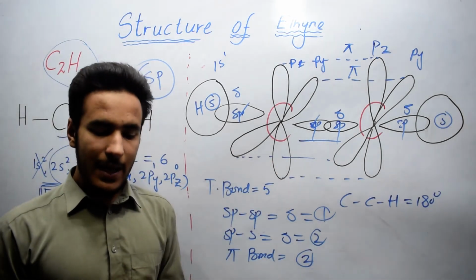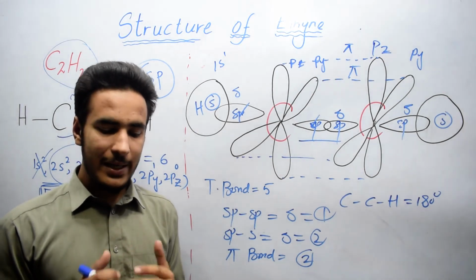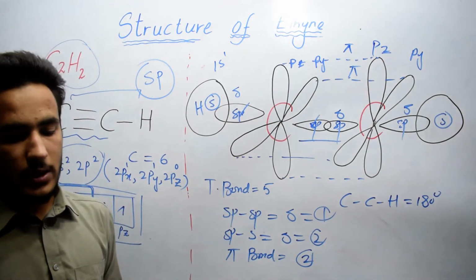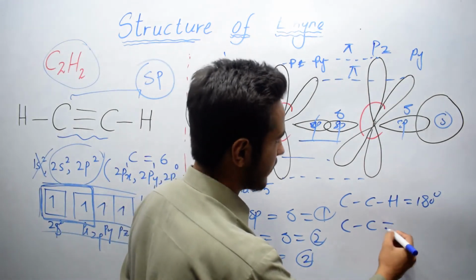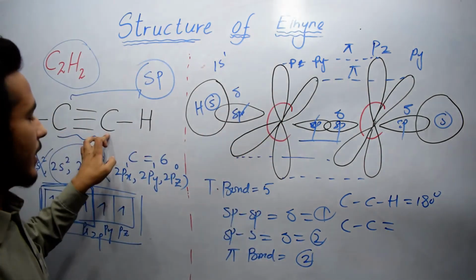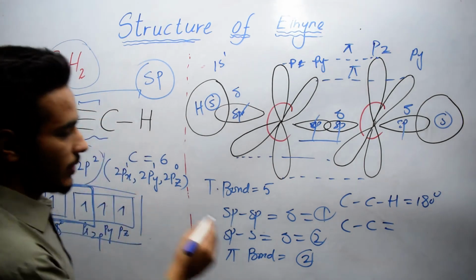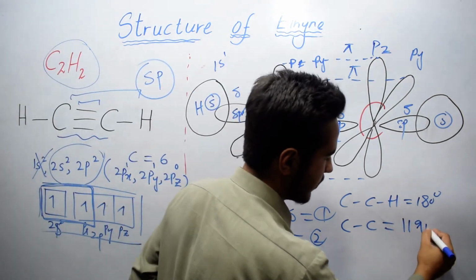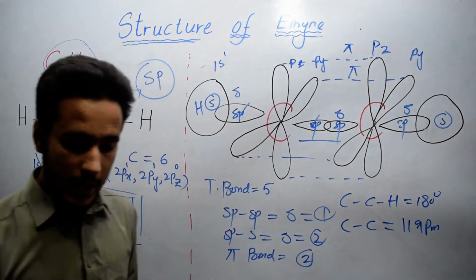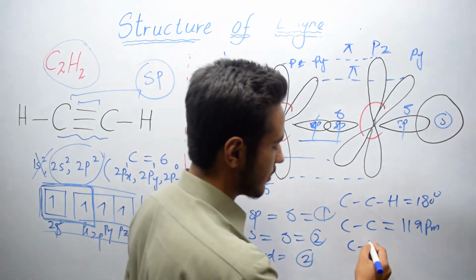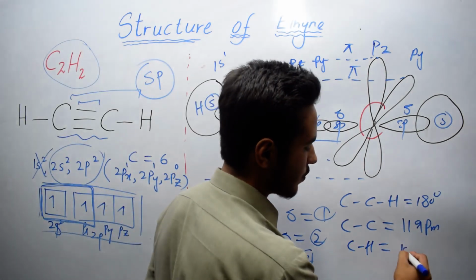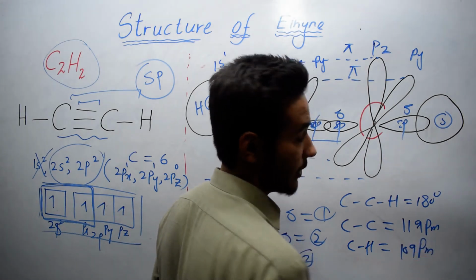The carbon-carbon and carbon-hydrogen bond lengths are 119 and 109 picometers. So the carbon-carbon bond length is 119 picometers, and the carbon-hydrogen bond length is 109 picometers.